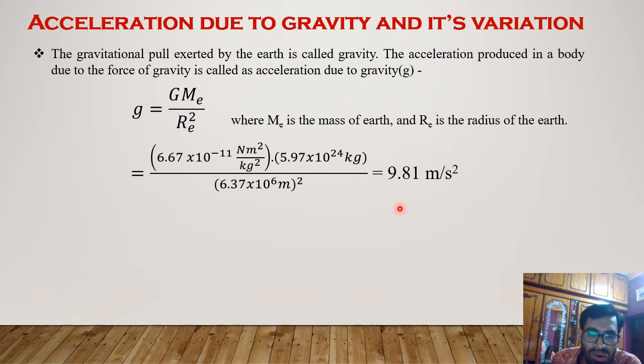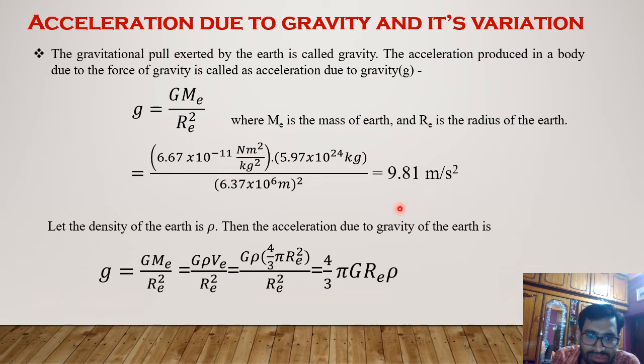Now, in terms of the density of the Earth, what will be the acceleration due to gravity? It's very simple. We take the density of the Earth as denoted by rho. Earlier we said g is equal to the product of the universal gravitational constant and the mass of the Earth, divided by the square of the radius of the Earth.